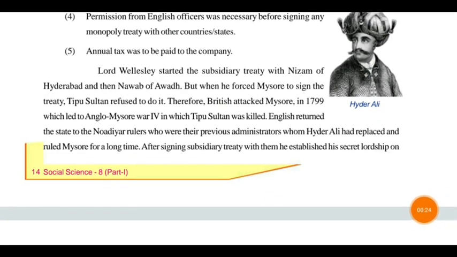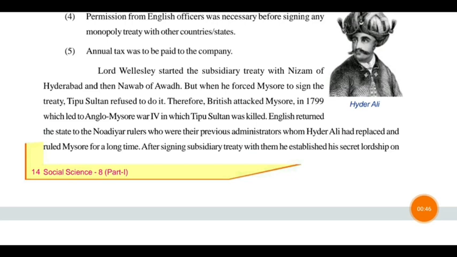We see that Lord Wellesley, the new governor, started the subsidiary treaty with the Nawab of Hyderabad and then with the Nawab of Awadh. Then he forced Tipu Sultan, the king of Mysore, to sign the treaty, but Tipu Sultan refused and did not accept.